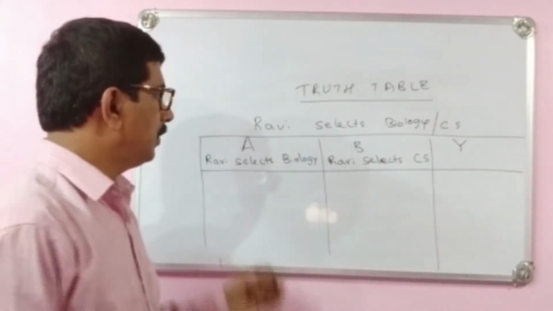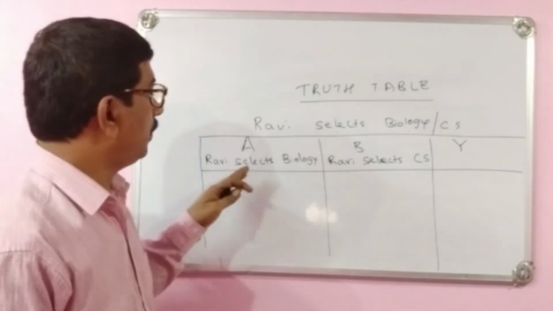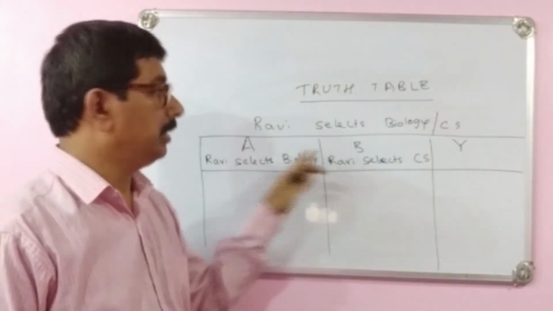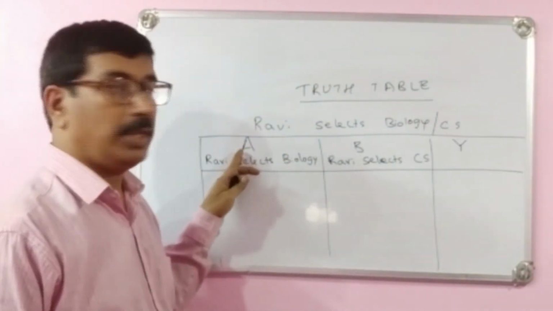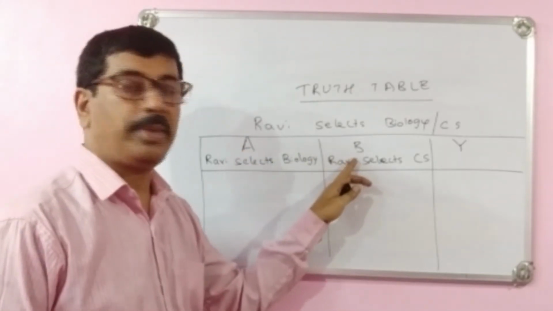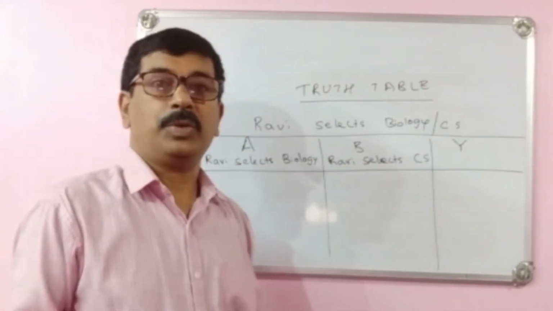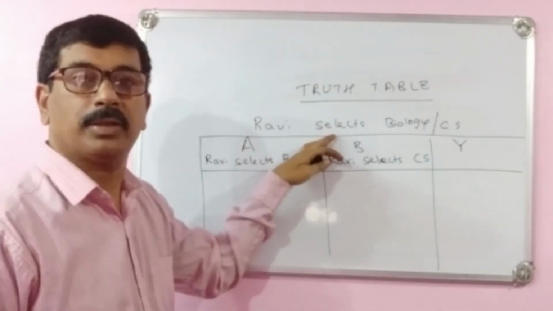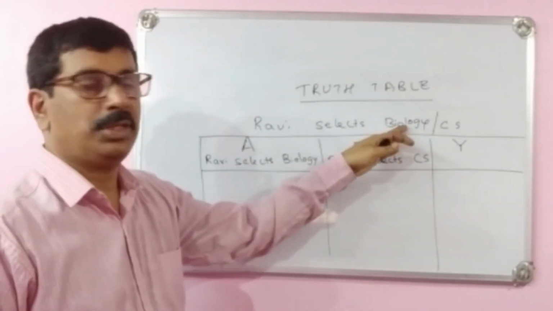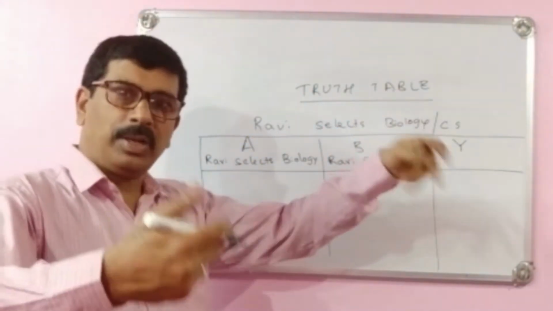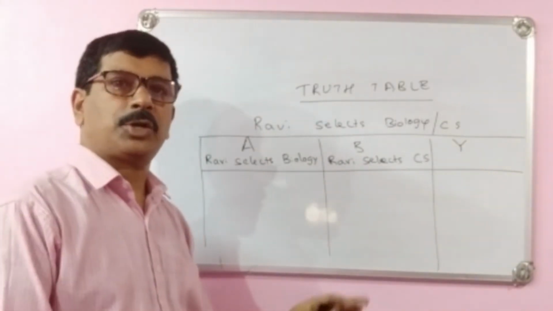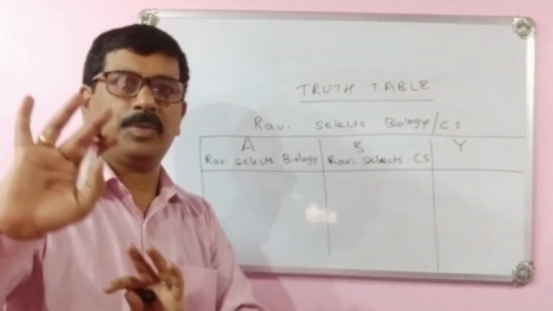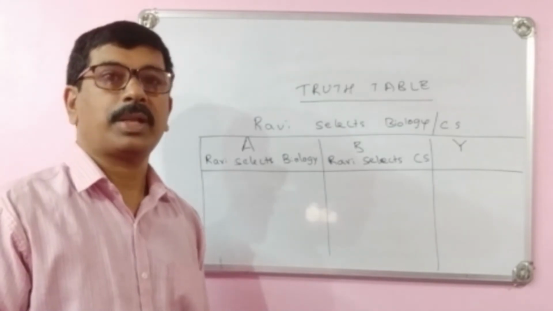We don't know the result on the basis of the A value and the B value. We don't know which one he selects. He may select biology, he may select CS, or he may go to arts or commerce. We don't know what happens.